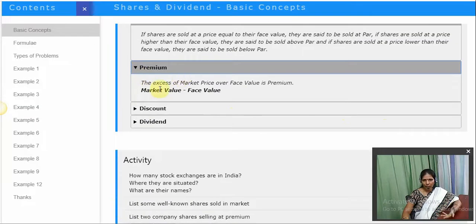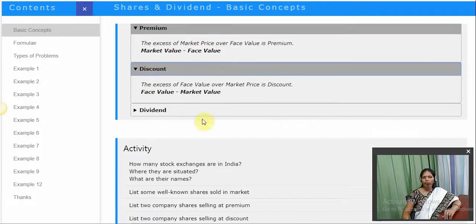The next is premium. What is premium? The excess of market price over face value is premium. As I told you with an example earlier, 100 rupees shares you are selling at 110 rupees. So that 10 rupees is a premium, right? So market value minus face value will give you the premium. The next is discount. The excess of face value over market price is discount. The same example as I told you, the 100 rupees face value shares you are selling at 80 rupees. So that 20 rupees difference is discount.